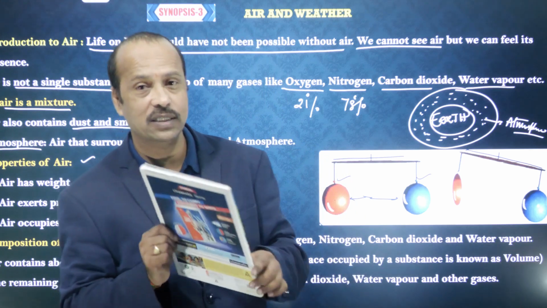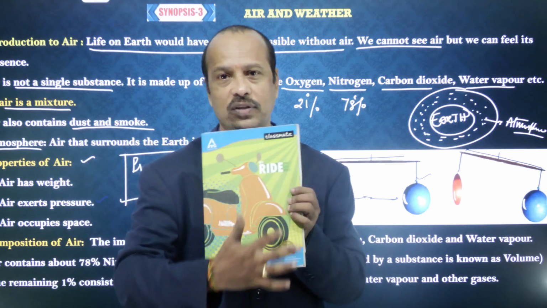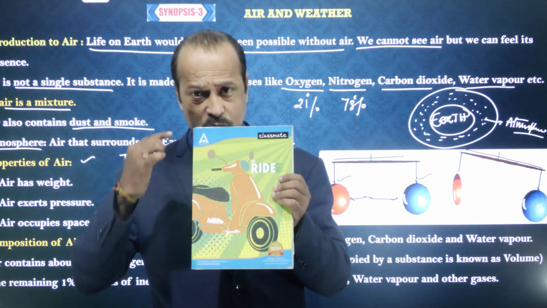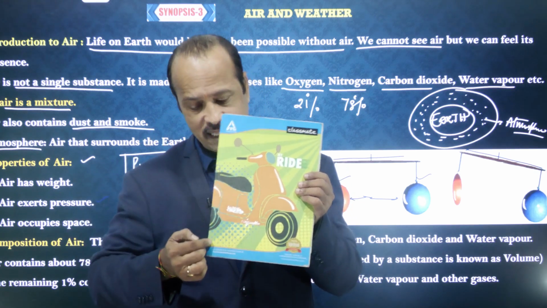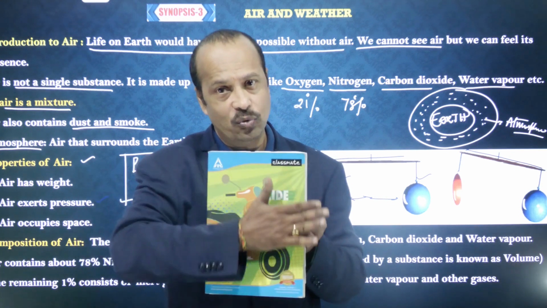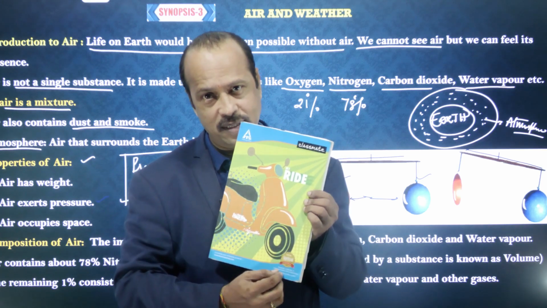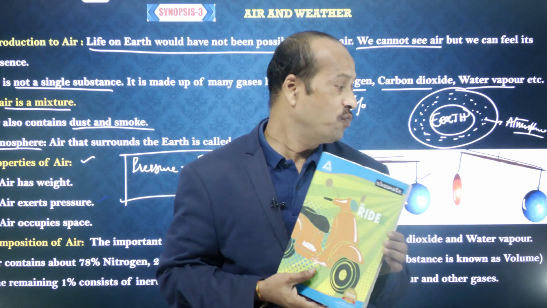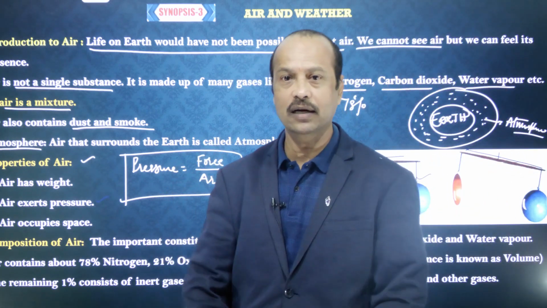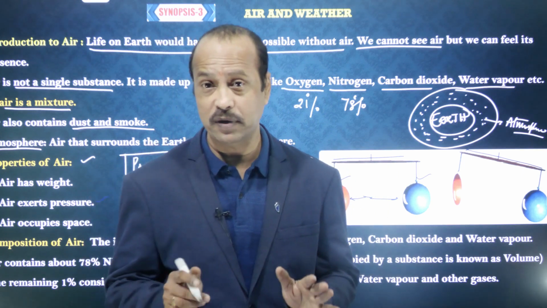Area means, for example, this book is there. What is the area of this surface? I think you might have studied area in mathematics. Area is nothing but, this is the length and this is the breadth. The surface is called area. To get the area, we multiply the length and breadth. So force per unit area is called pressure. Understand? Pressure is nothing but force per area.